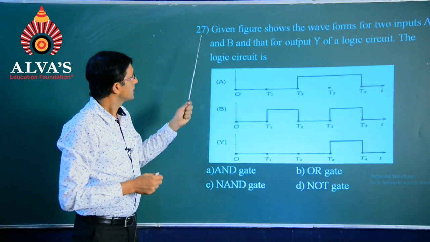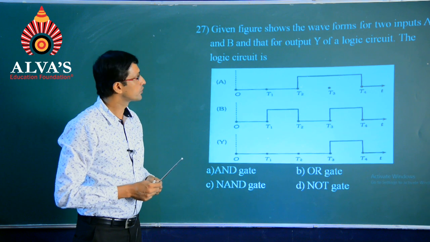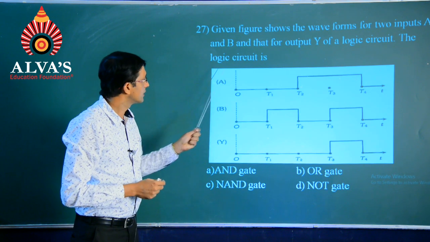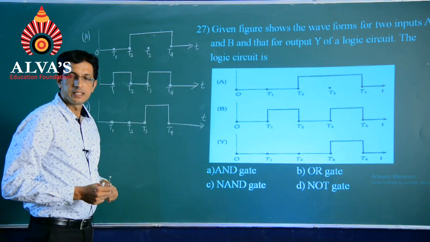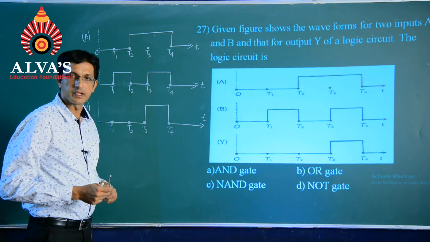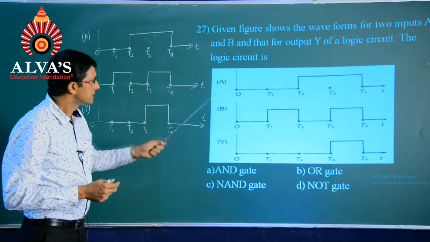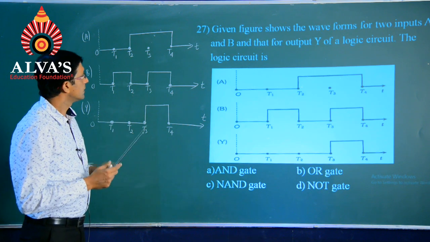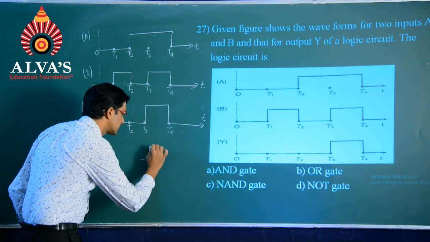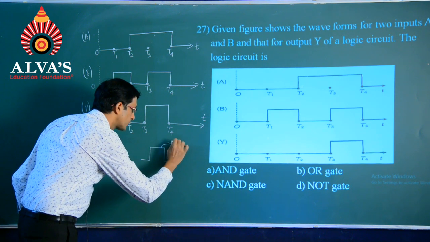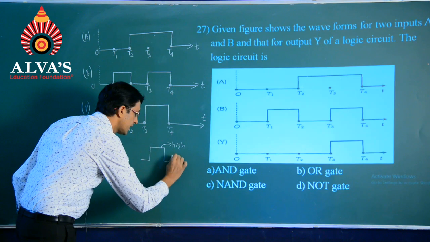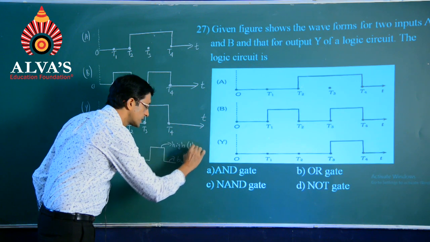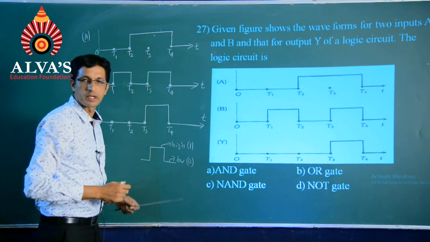Question number 27, given figure shows the waveforms for two inputs A and B and that for output Y of a logic circuit. The logic circuit is. So, students, let us see a different problem from the earlier ones that we have seen in logic gates, something based on these timing signals. So, when we are having a signal somewhat represented like this, it stands for the high state and the following represents the low level or low state. So, high will be represented as 1 and low will be represented as 0.